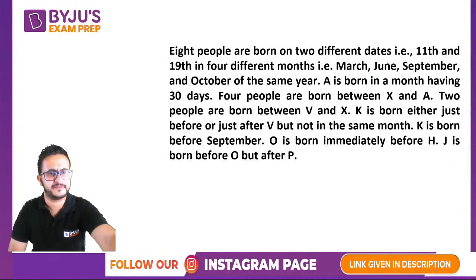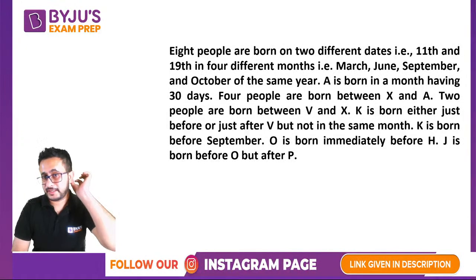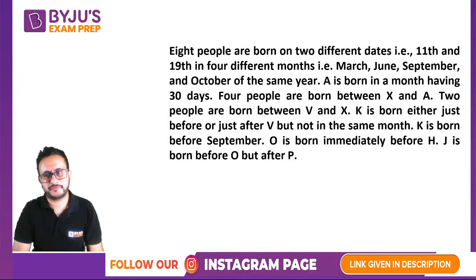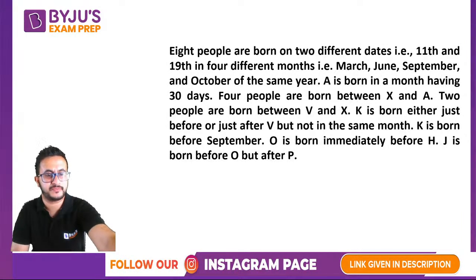Let's start with the first set for the day. It says that there are 8 people. They are born on two different dates, 11th and 19th, in 4 different months. The months are March, June, September, and October of the same year, and certain conditions are given after that. So you have to find out who is born when, and then we will answer the questions.